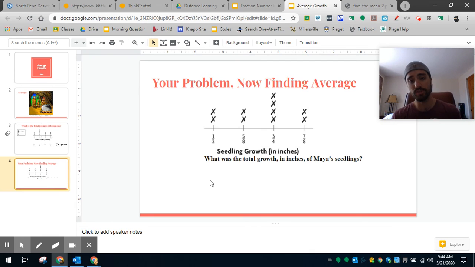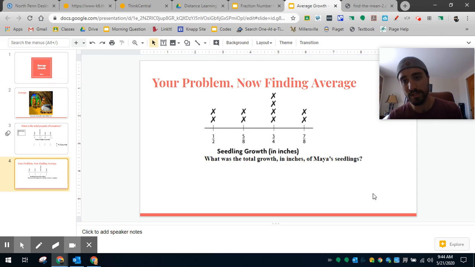So the second thing I want you to do is take a look at the work that you did on Tuesday and that we went over, right? So I want you to find the average. This says what was the total growth. That was from yesterday. I want you to find the average growth. So again, you're going to have to add these up. You're going to have to find the total and then divide by how many things there are to find the average. If you have this work from yesterday, you kind of already have half of it done. You just have to do that division step.